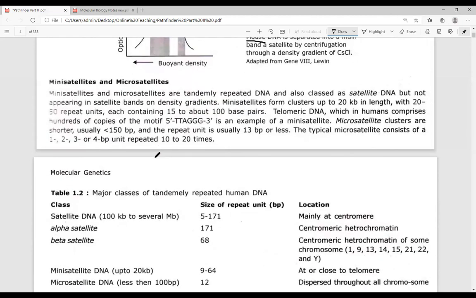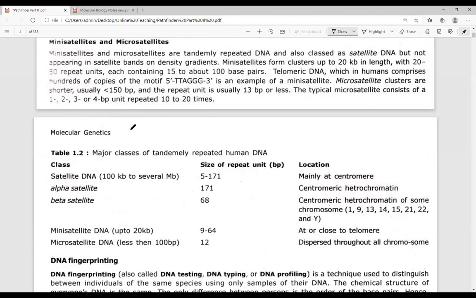Now, what do you mean by mini satellite and micro satellite? Mini satellite and micro satellites differ from each other on the basis of the length of the simple sequence repeats. Mini satellite forms a cluster of approximately 20 kilo base pair in length with a total of 20 to 50 repeat units, whereas microsatellite will form a cluster of less than 150 base pair.